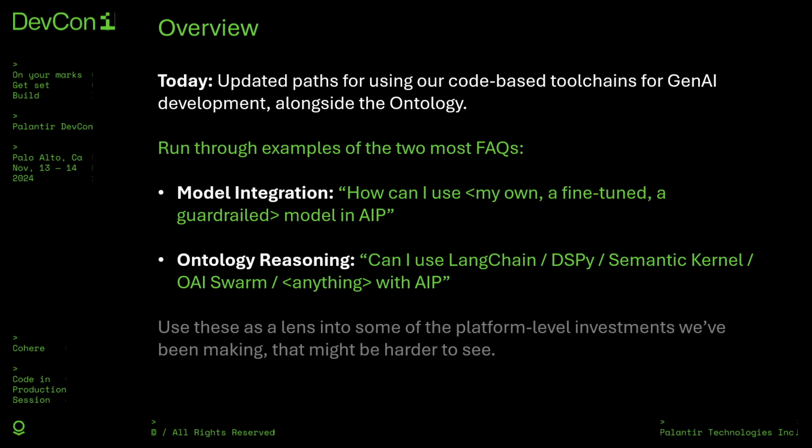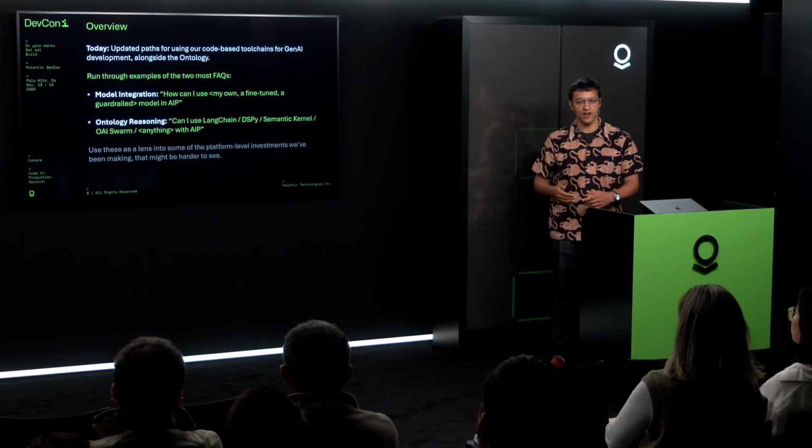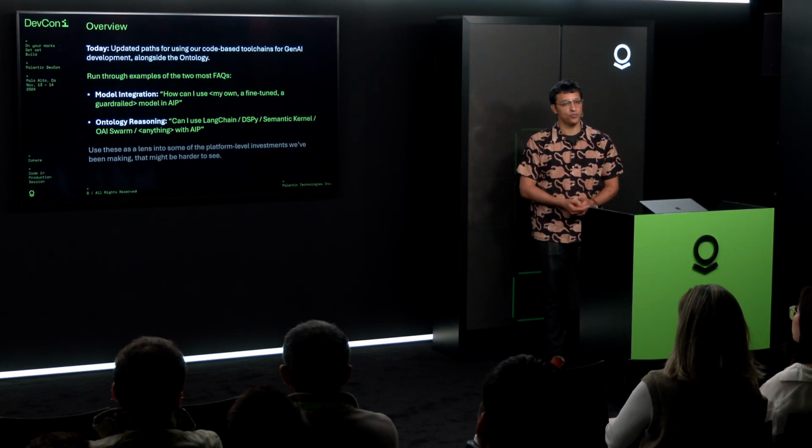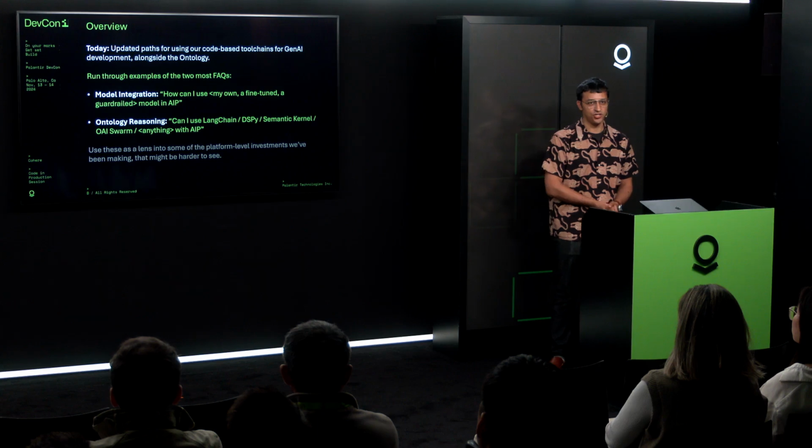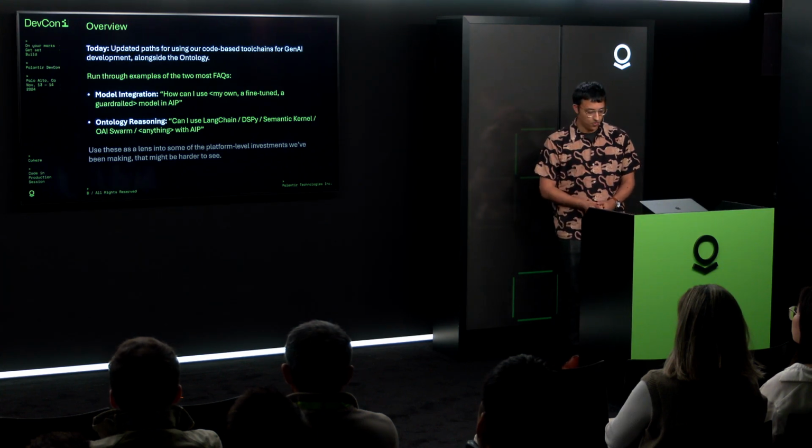Can I use something like LangChain or DSPy or any new thing that comes out to reason on top of the ontology using the ontology SDK that you've been seeing in the context of applications? And along the way, I'll talk about a couple of the new pieces of functionality that are enabling our more first-class versions of these workflows that have some other applications as well.